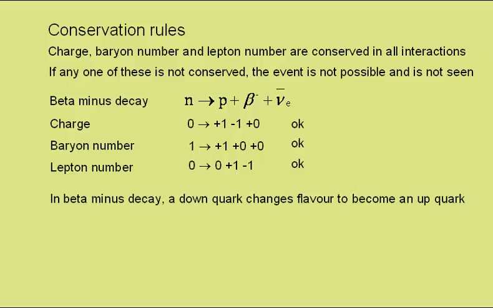In beta minus decay, a down quark changes flavour to become an up quark. So we go from down, down, up of the neutron to up, up, down of the proton. This is a weak interaction involving the weak force.